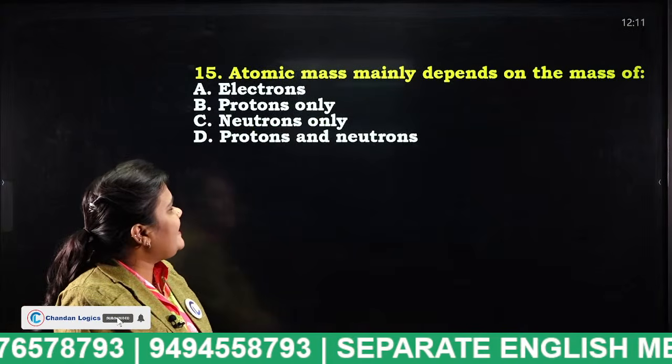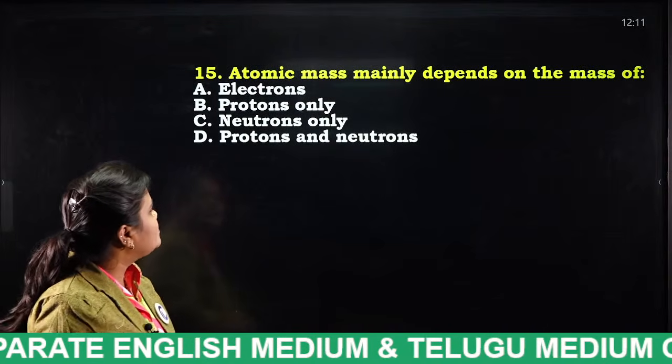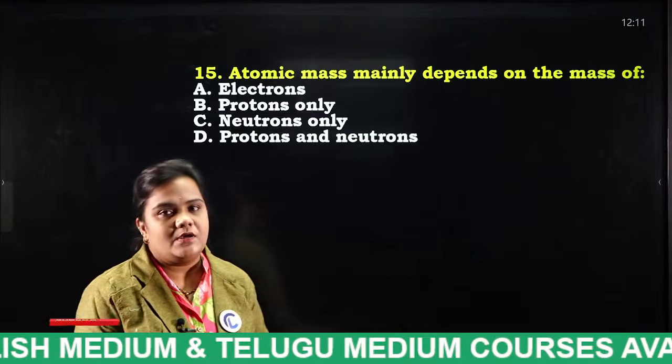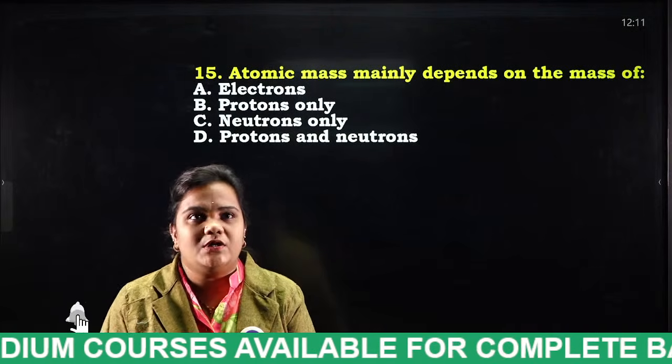Atomic mass mainly depends on the mass of electrons, protons only, neutrons only, protons and neutrons. What do you mean by atomic number? Very good, students, very good.